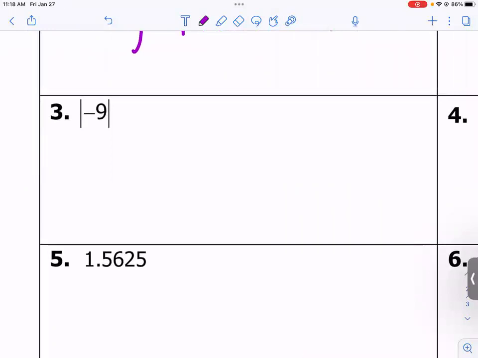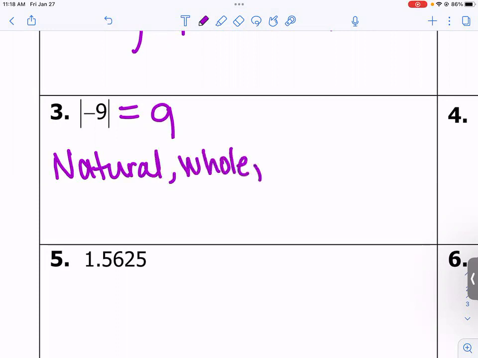The absolute value of -9. Ryan, what's the absolute value of -9? Good. So this actually equals 9. I know that it's not an irrational number. Can I put 9 in the natural numbers, the counting numbers? Yes. So if it's a natural number, then it's also a whole number, and it's also an integer, and it's also a rational.